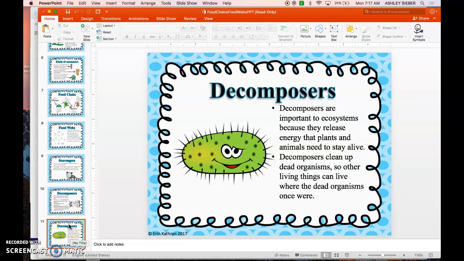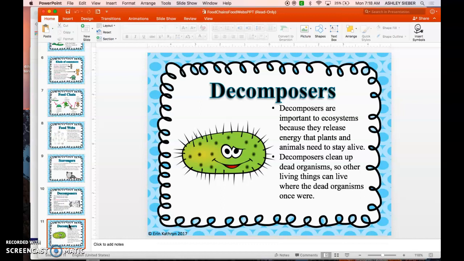All right, now when you're finished with your notes, you are going to do 2 cut and pastes in your journal. One is herbivores, carnivores, and omnivores, and the other is a food chain example. If you need ideas, you can always use Google and Google search.